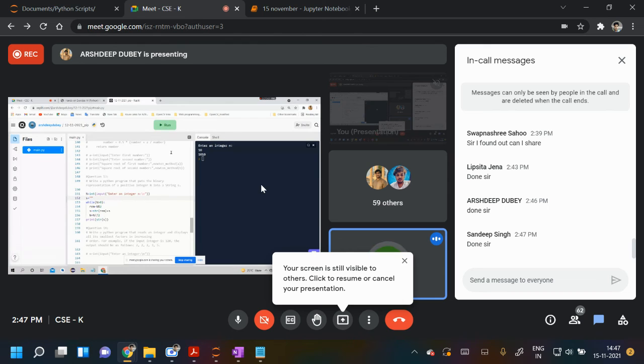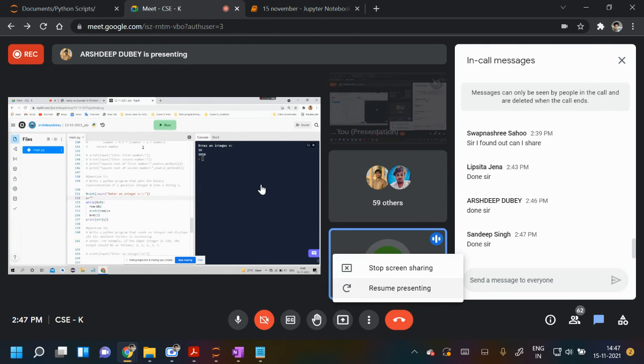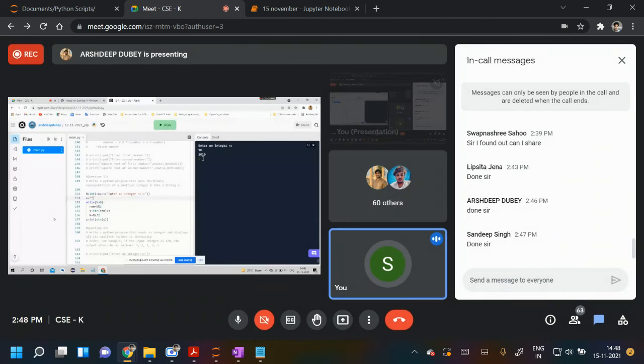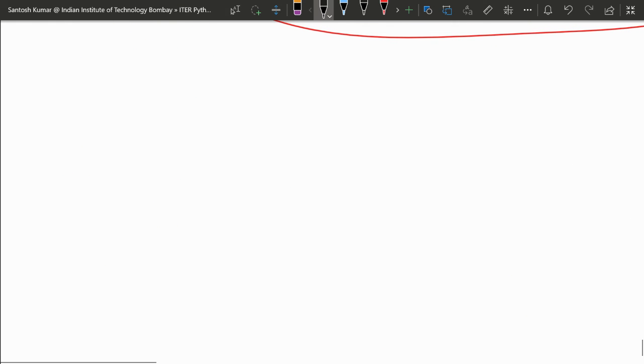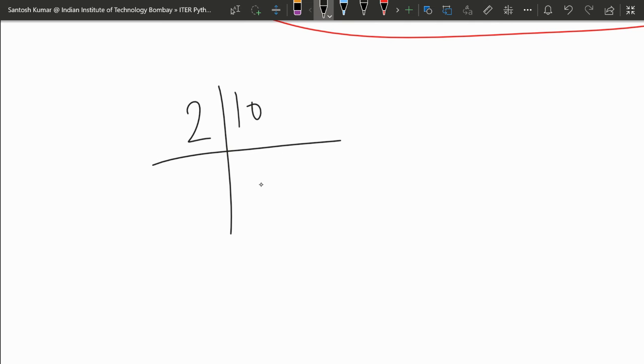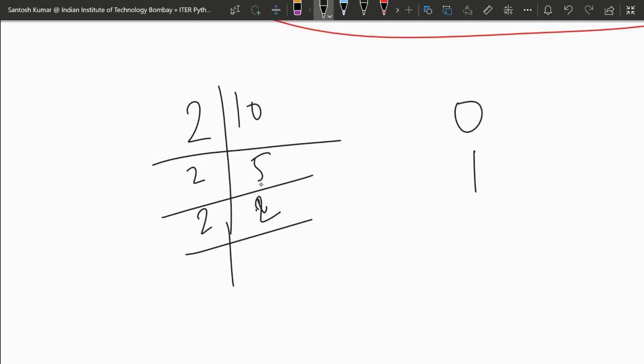Okay, so you are finding the string. Yeah, correct. Everyone can see it. Actually, one minute, let me share. You already have an idea how to find the binary representation of 10. What do you do? You divide by 2. 2 5s are 10, you collect the remainder, that is 0. You divide by 2, 2 2s are 4, you collect remainder 1. You divide by 2, 2 1s are 2, and you collect remainder 0. And now it's 1 only, so you divide by 2.